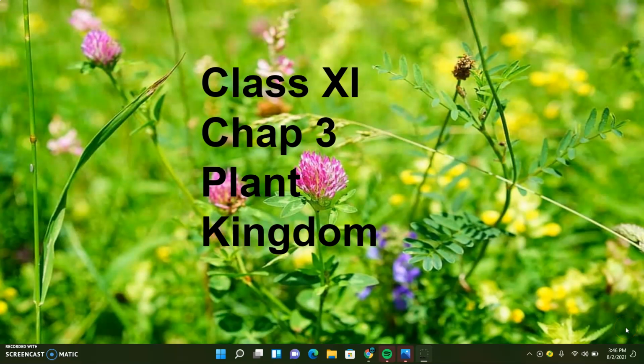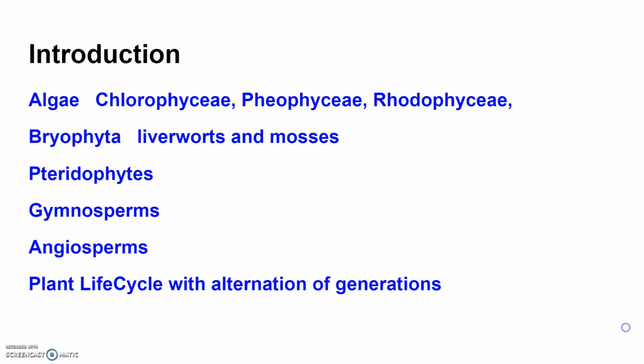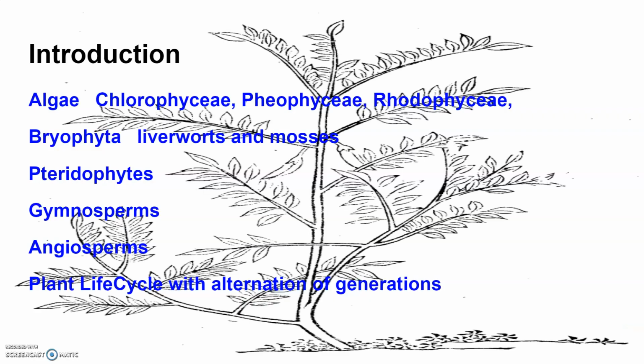Good morning. Today we are starting with chapter 3, that is Plant Kingdom. Now, in the previous chapter, we have looked at the five kingdom classification which was given by Whittaker in 1969, where Monera, Protista, fungi, animals, and plants were classified into five kingdoms. So, today we are starting with the plant kingdom.